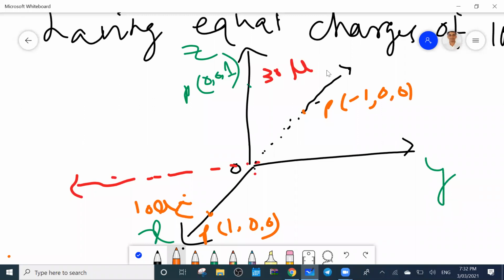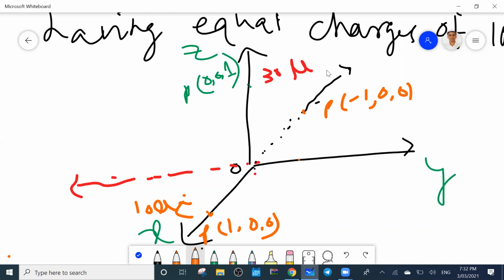So I can write x equal to minus 1. This is on the negative x-axis. Don't assume this is in the y and z plane. This is on the negative x-axis. What is the other point? (0, 1, 0) means 1 on the y-axis. Suppose this is the point.